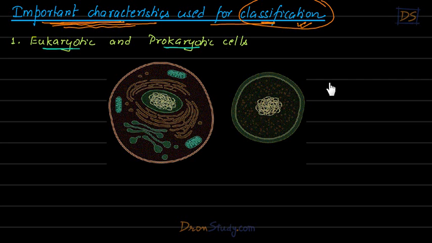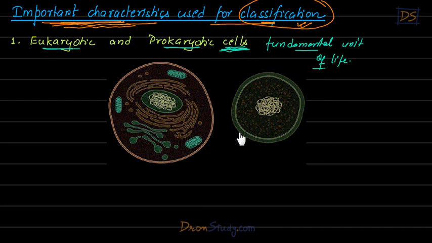Okay. See, first of all, cells. So we already know that cells are the fundamental unit of life, isn't it, students? That is something we all know very clearly, that cells are also called fundamental unit of life. In fact, all the organisms, may it be plants or animals or whatever, they are all made up of cells, students. Very tiny cells, right? All the living organisms are actually made up of cells.